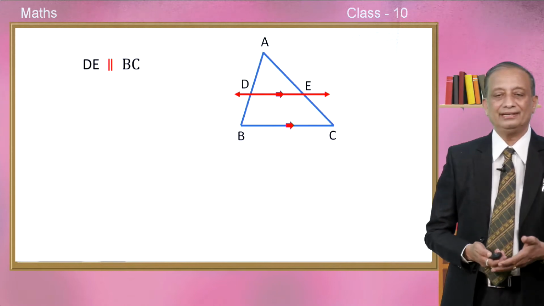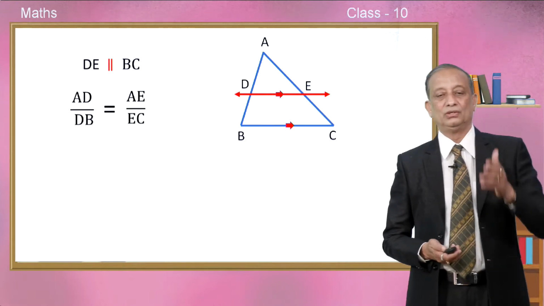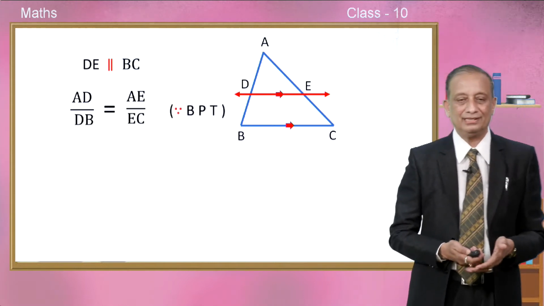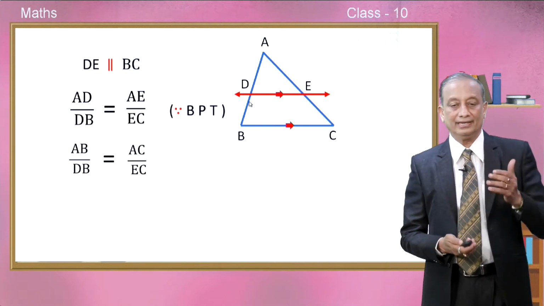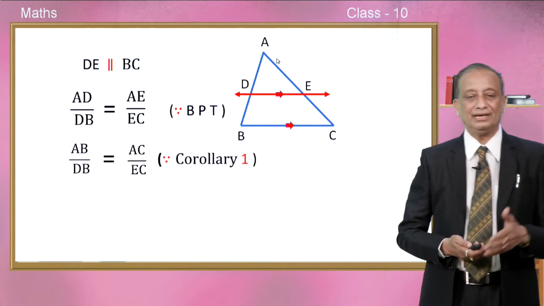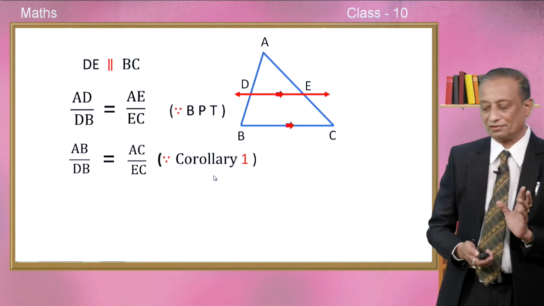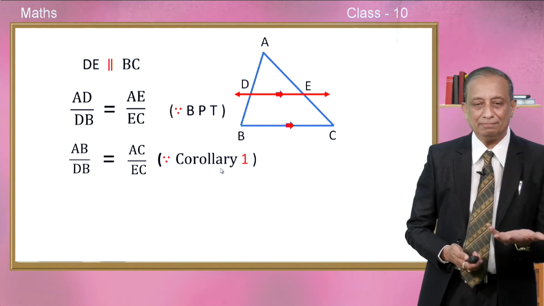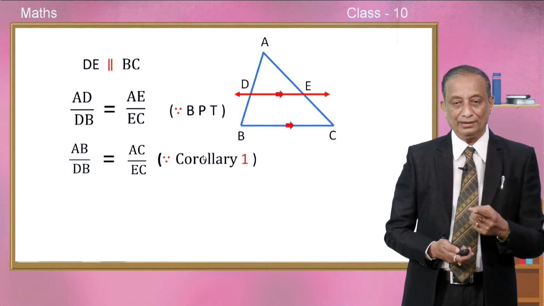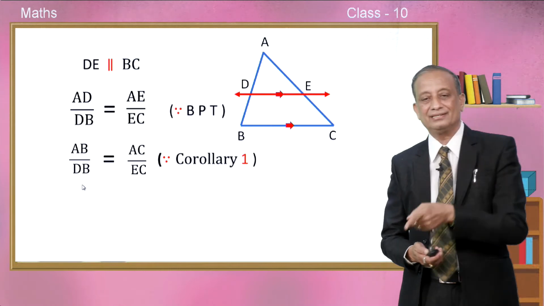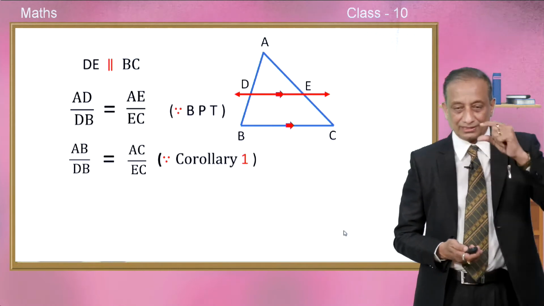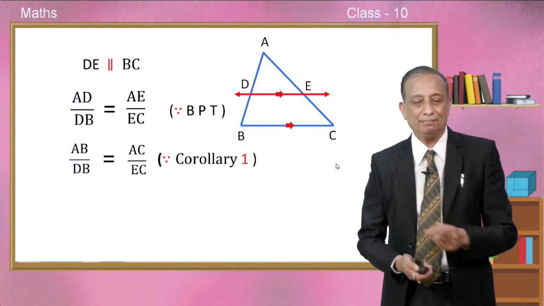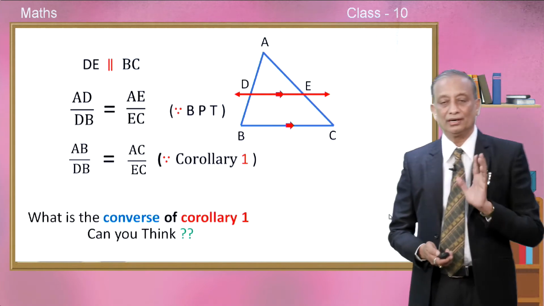So, now again DE is parallel to BC as usual. So, we have AD divided by DB is equal to AE divided by EC. This is our theorem, and AB divided by DB is equal to AC divided by EC is because of corollary number 1. Children, please compare corollary number 1 with the BPT. In corollary 1, we are talking of AB and AC. But in BPT, the segments AD and DB, the ratio between them is equal to AE divided by EC. This is what you need to compare here.